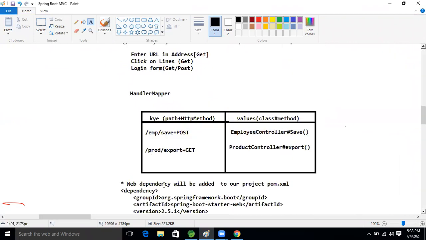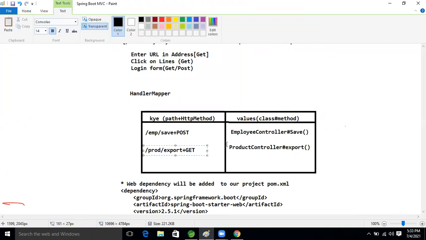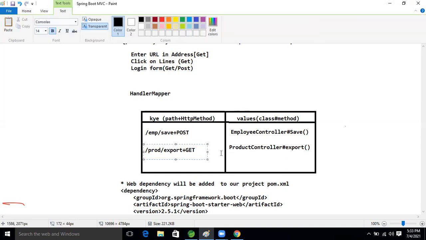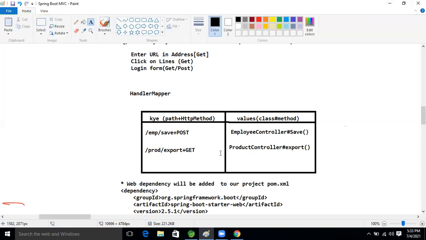But see this. What is the key now? And what is the value? The value can be changed now, guys. The class name plus the method name can be changed. But the key, if we take a duplicate, it will work now. Okay, got the point?